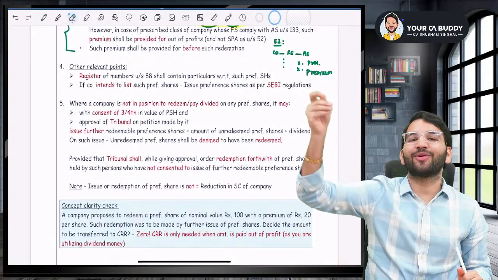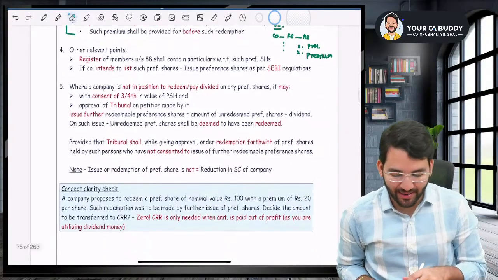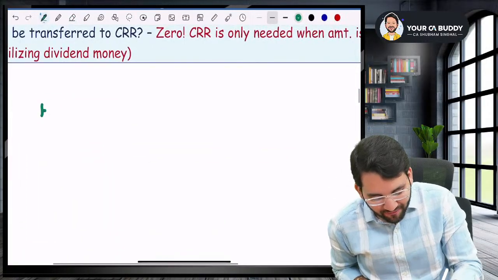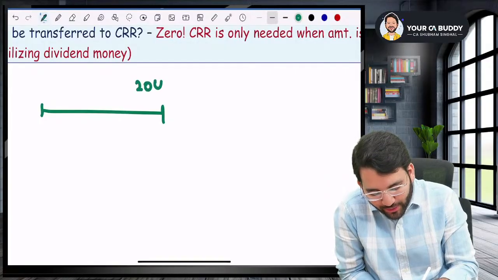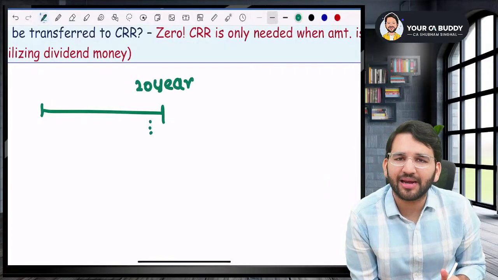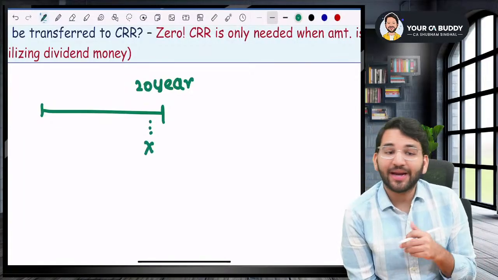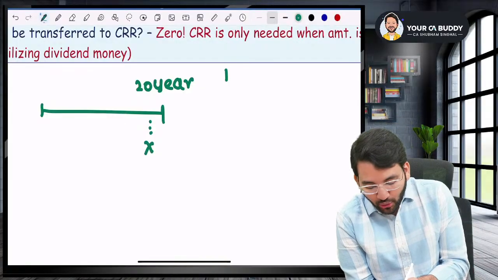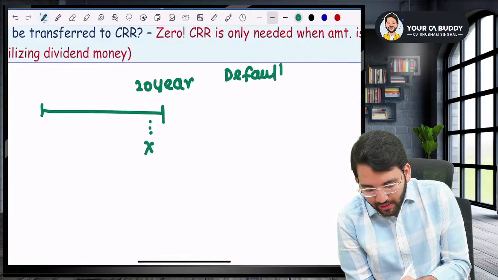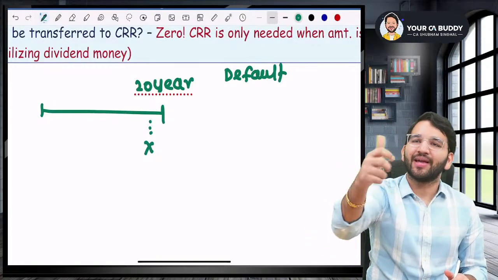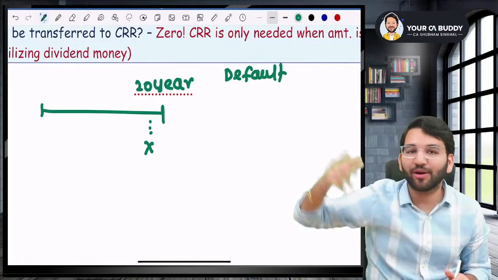Okay. And the last point, what is the concept of deemed redeemed? Listen to me very carefully. Sir, if I had issued my preference share for 20 years and close to that, when I'm in the 19th year, I'm realizing that I cannot redeem the money. I don't have the money to pay the preference shareholders. But you also don't want to default because once you default, there will be a lot of problems. Like you cannot issue differential voting right shares. You cannot issue fresh preference shares.